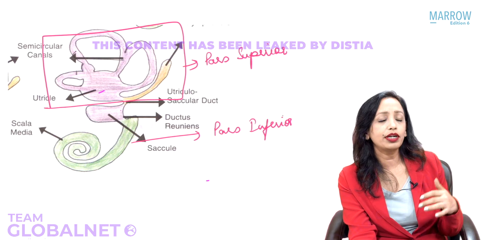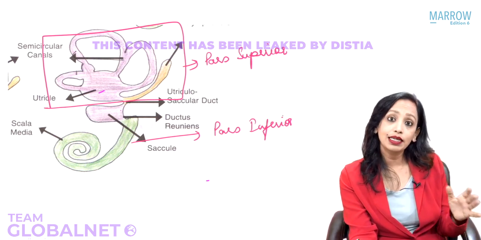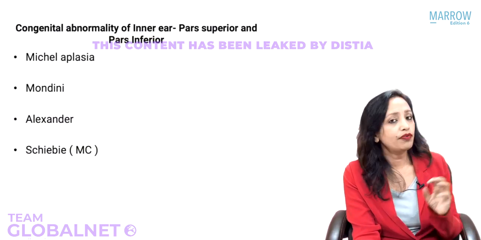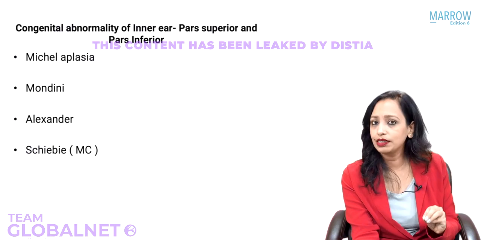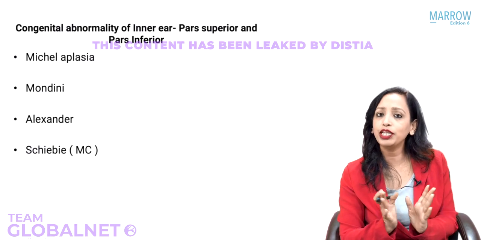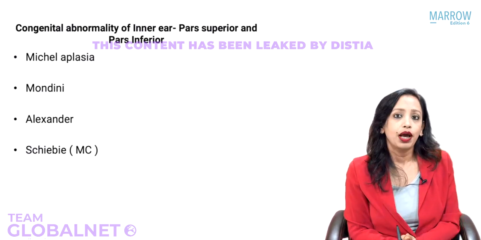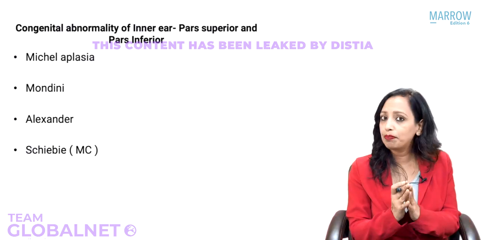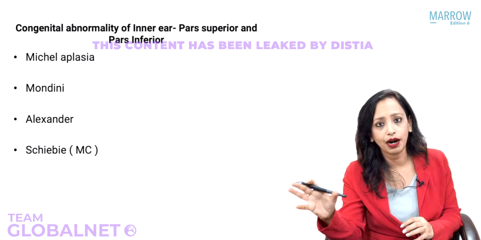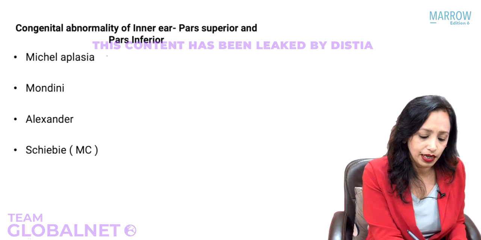Since it develops later on, it is more exposed to the toxins, and this is the part that usually gets malformed. So what we will see is that most of the congenital aplasias of the inner ear are confined to the scala media and the saccule, or the whole of the inner ear is not developed, but nothing specifically confining only to the pars superior part. Yes, so let us see what are the congenital aplasias.